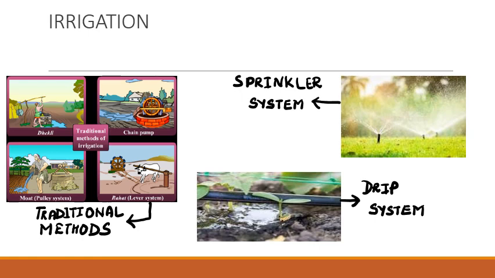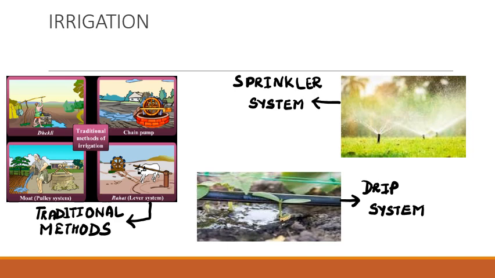Plants use water for the production of food through the process of photosynthesis. Water is absorbed by the plant roots, and minerals, nutrients and fertilizers are also absorbed. Water helps in the transportation of nutrients within the plant body to the various parts of the plant.